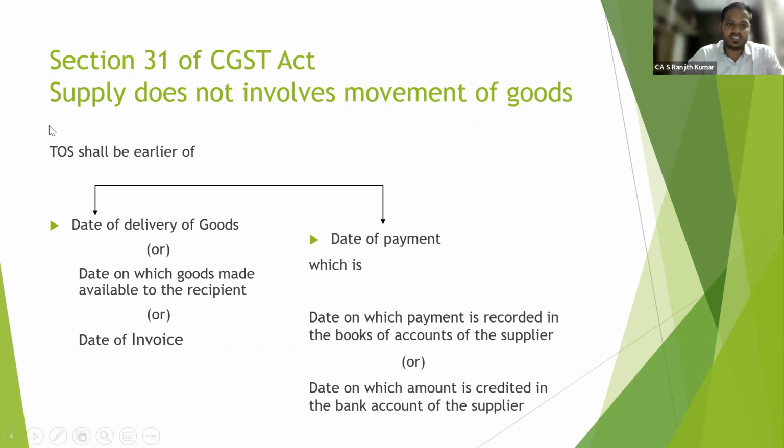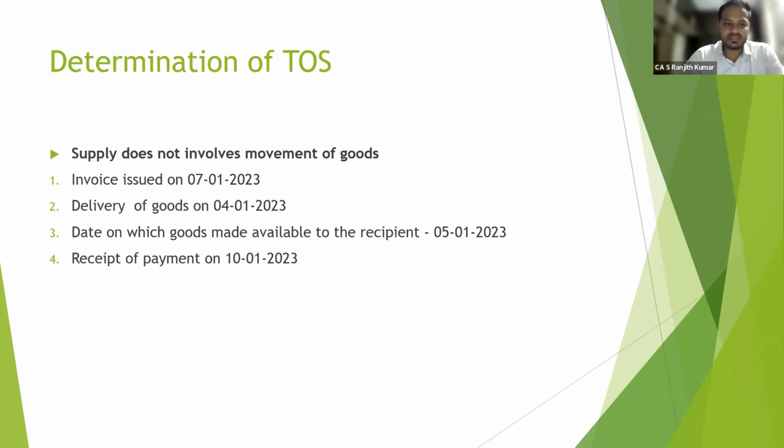No. So we have to see this: time of supply shall be date of delivery of goods or date on which goods are made available to the recipient or date of invoice, whichever is earlier. In this criteria, should we look at date of payment? No. As per notification number 66 of 2017, we need not look at it. So date of delivery of goods or date on which goods are made available to the recipient or date of invoice, whichever is earlier. Supply does not involve movement of goods: date of delivery or date on which goods are made available to the recipient or date of invoice, whichever is earlier. Among these three criteria, see whichever comes in the sums and just put that as the answer and keep going.